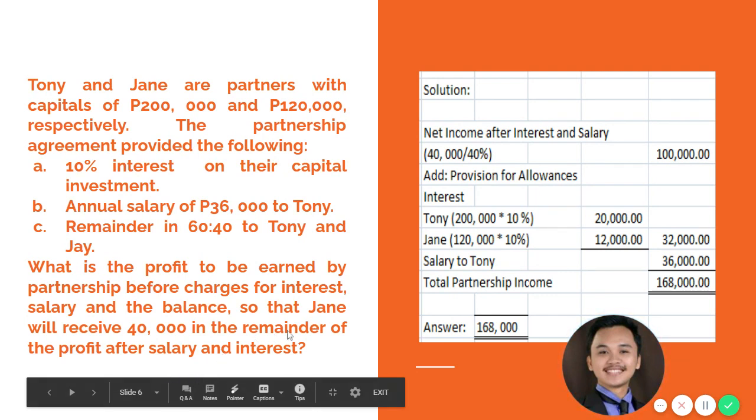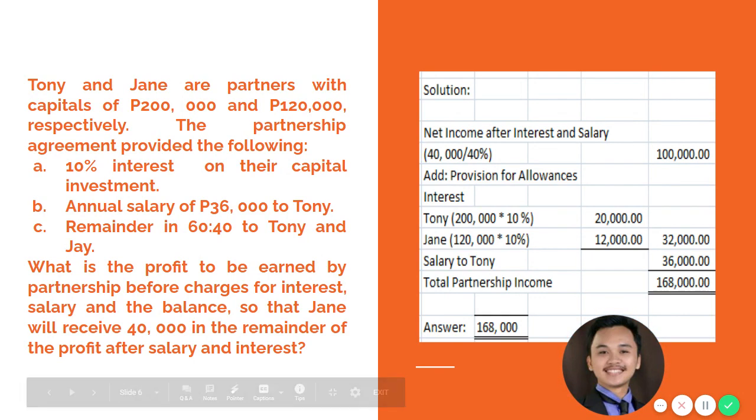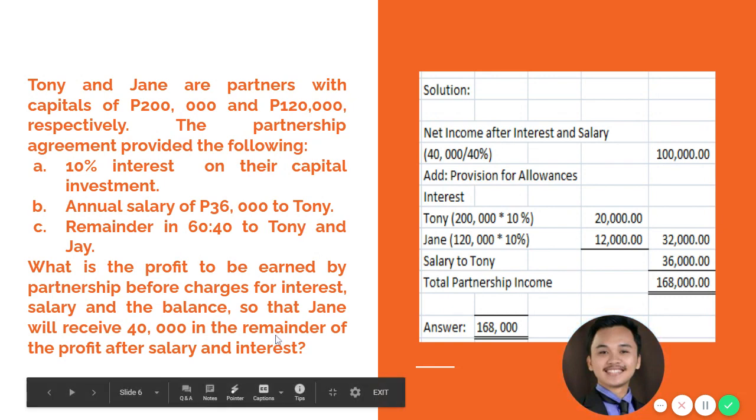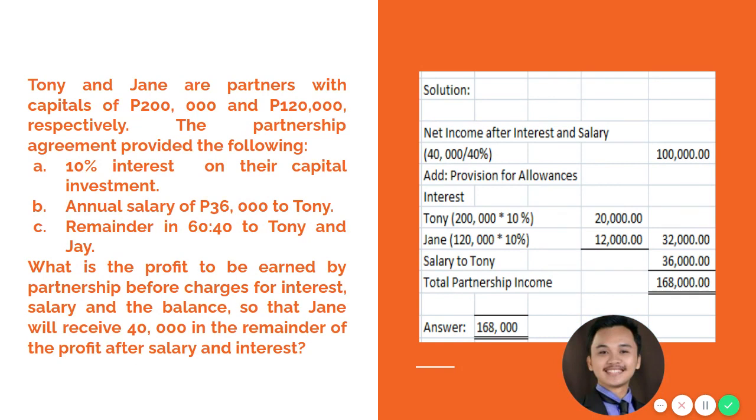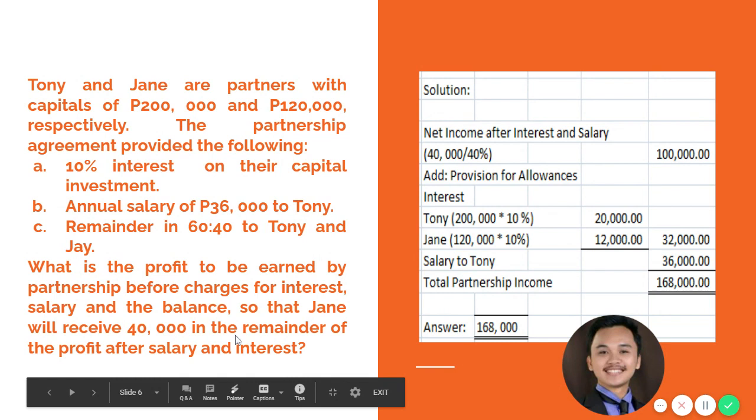So this problem is quite interesting because it is not the conventional way of asking. It's not a conventional question because the usual ones is that we will be computing for the share of the partners rather than the partnership net income. So in this case, we will be working back to compute the total partnership income. So again, we have there 40,000 income to be received by Jane.